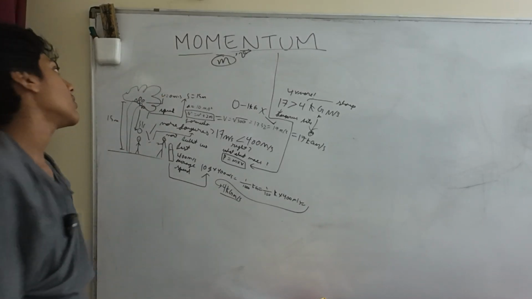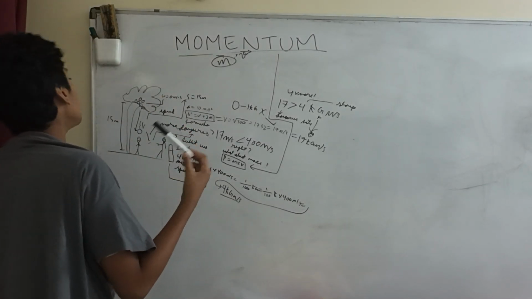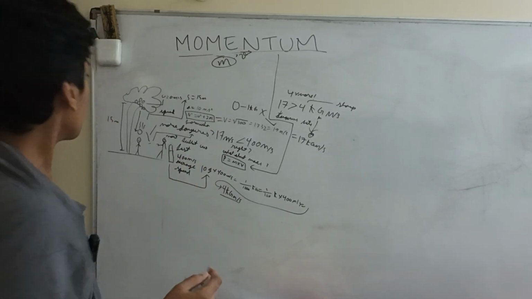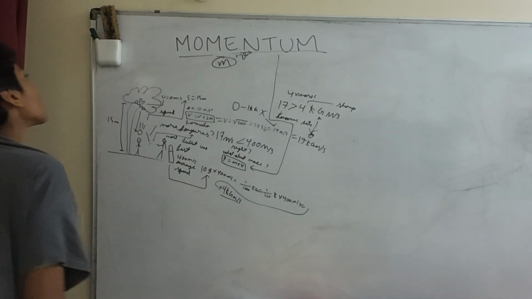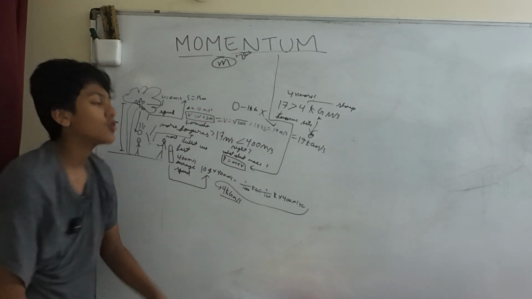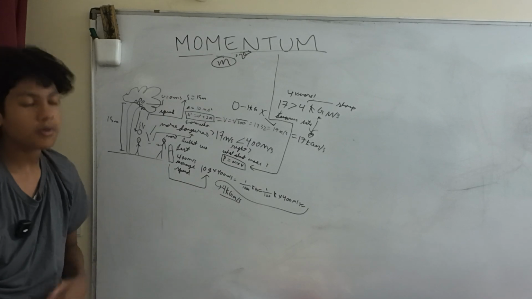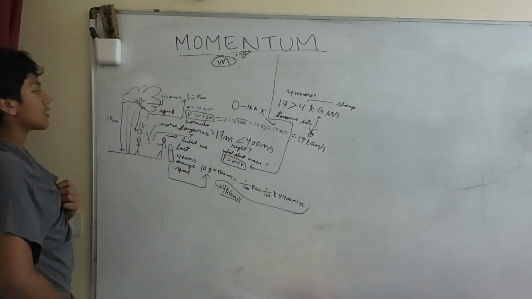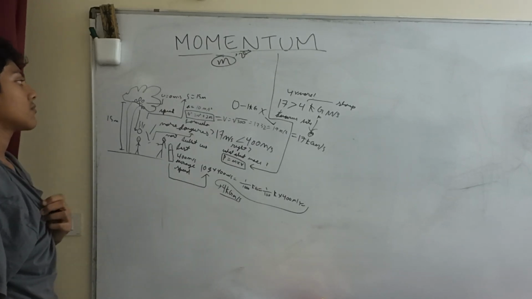Today we're going to be talking about what is momentum. Now, let's first ask the question, which is more dangerous? A coconut falling from a coconut tree onto your head, or being shot by a bullet from a gun? Which one do you think is more dangerous?